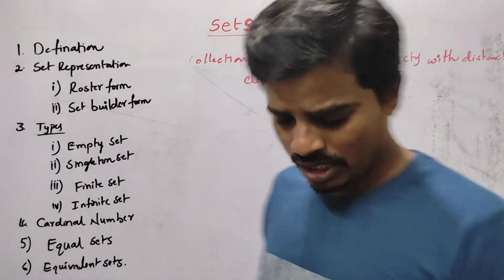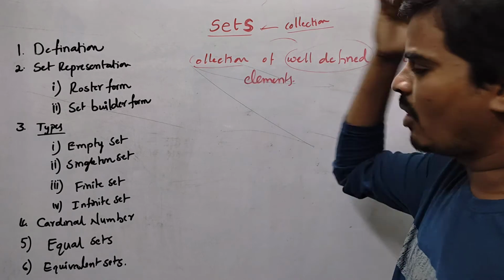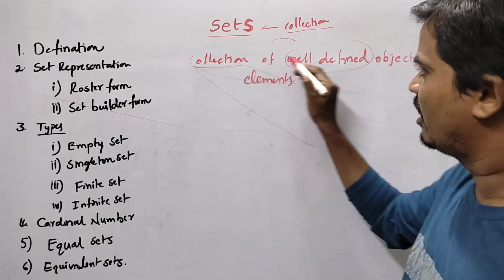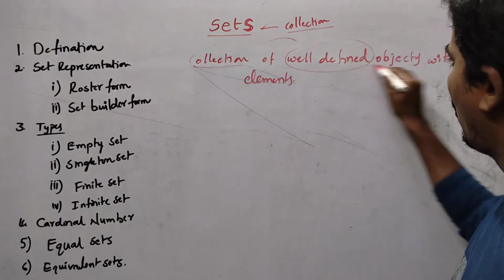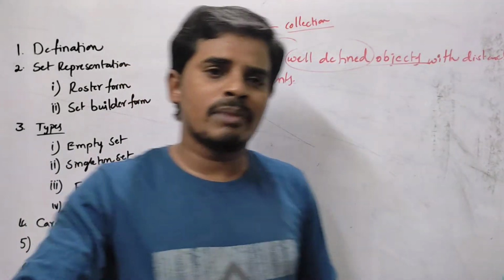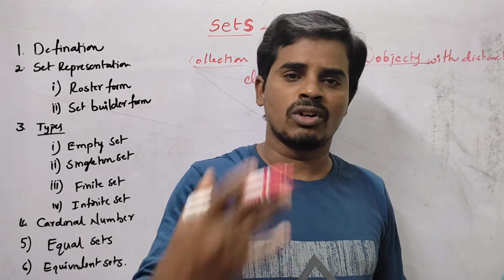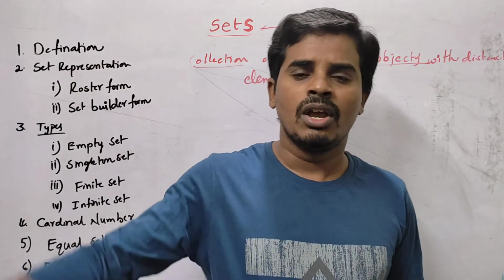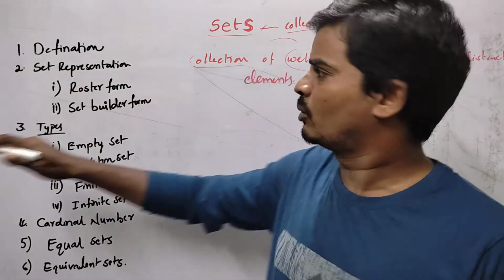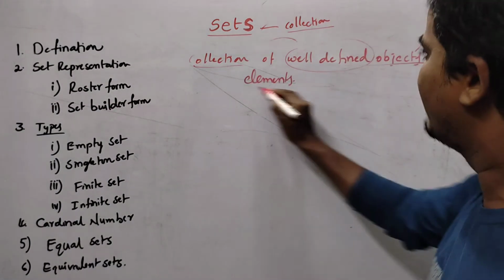Okay, so you can understand a set is a collection, but a collection can be a set only when it has well-defined objects. It is not only permitted for numbers. We can take flowers, names, English alphabets, or anything we can collect here to call it a set. We can show it as a set, with distinct elements.